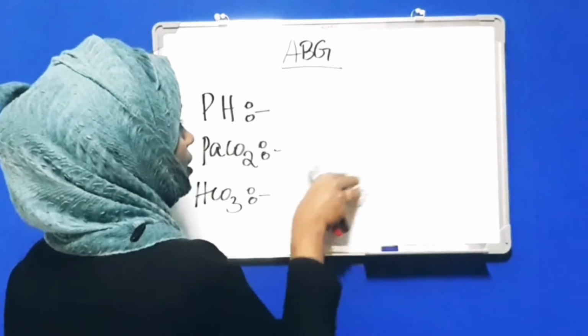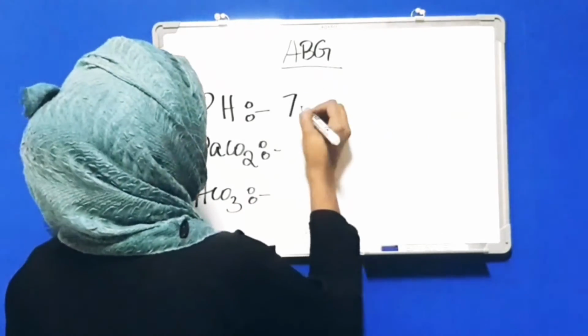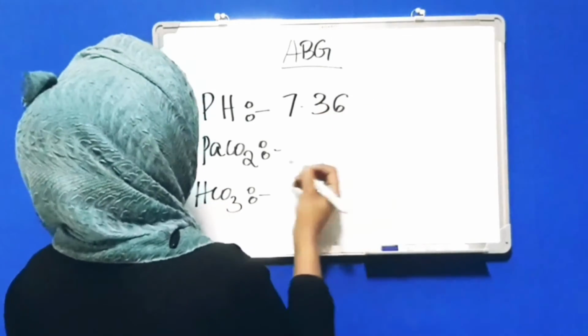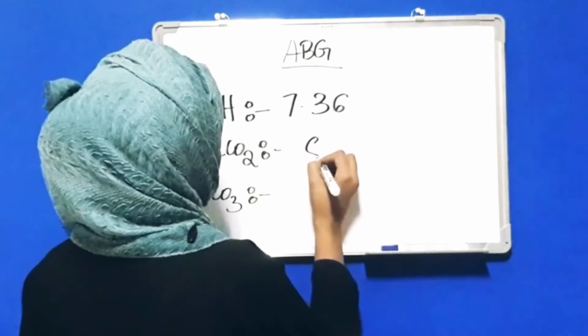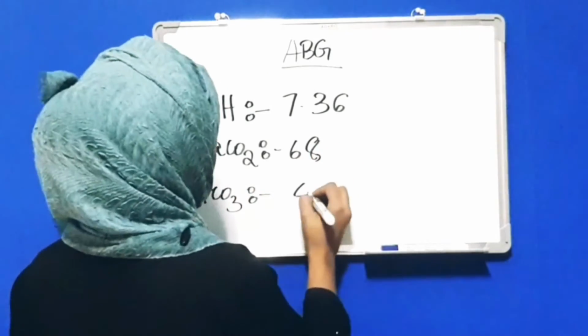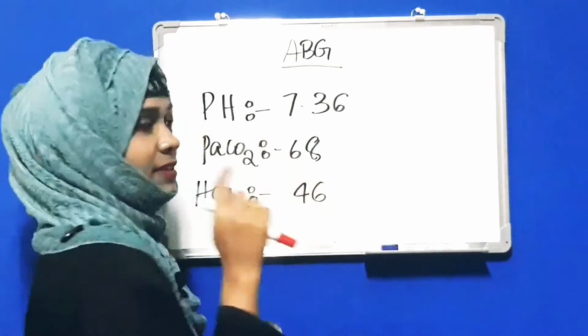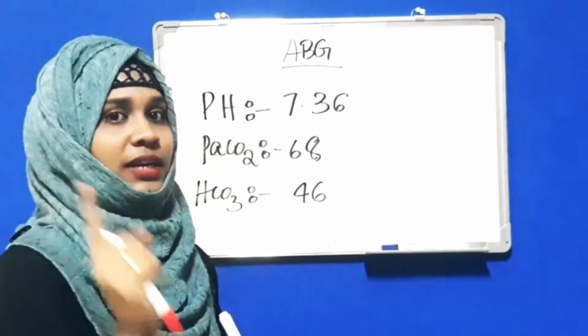Okay, partially compensated: pH 7.36, PaCO2 68 and bicarb 46. So we will put arrows. First step is to identify acidic or alkaline.